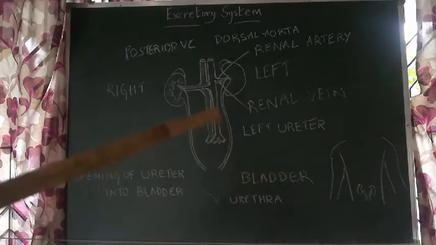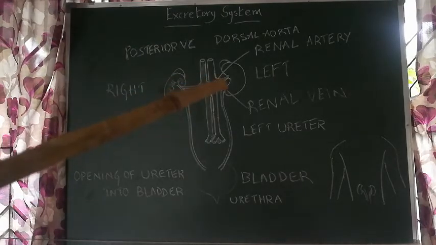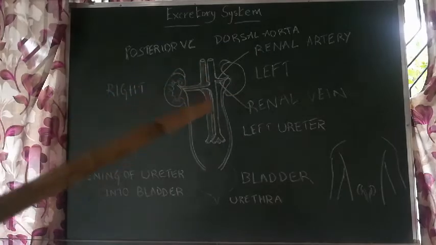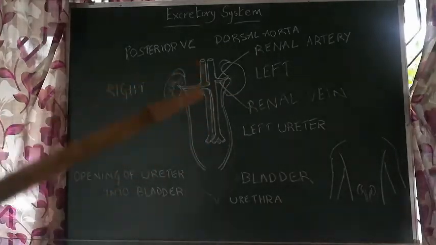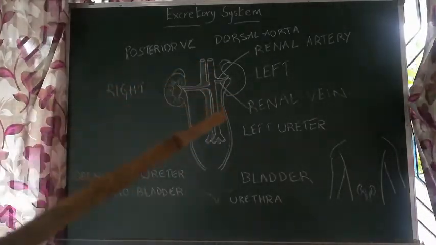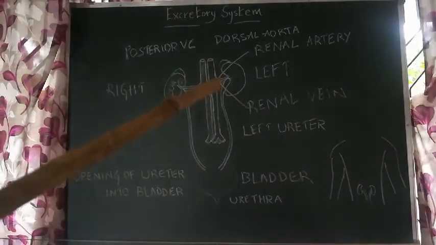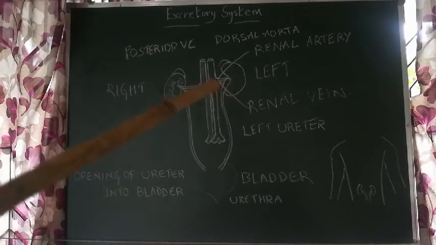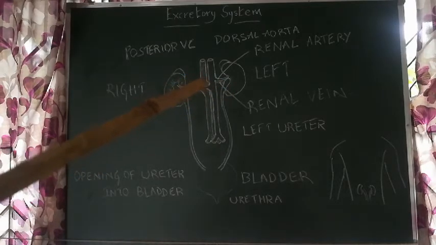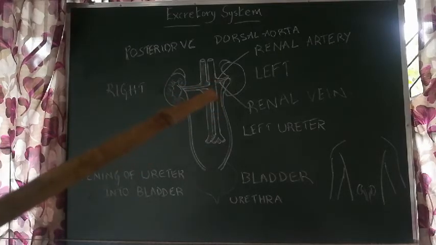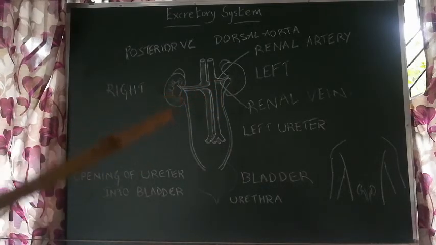The renal artery has entered the kidneys, the renal veins have exited. This is our posterior vena cava and this clear vessel is our dorsal aorta. Here are the divisions. This is the renal artery and this is the renal vein. Here also this slightly dark colored structure is the renal vein and this clear vessel is the renal artery.